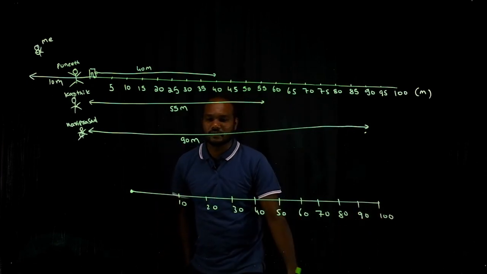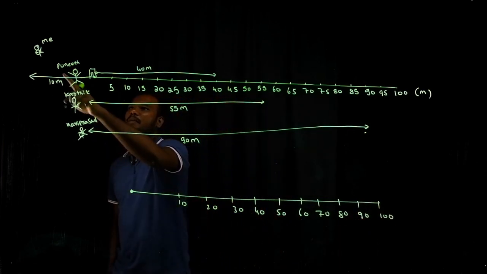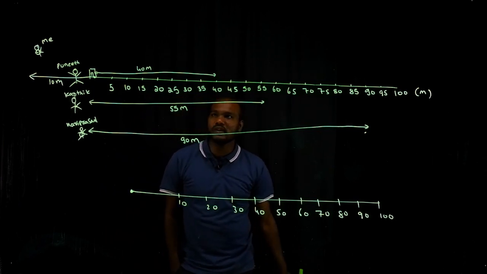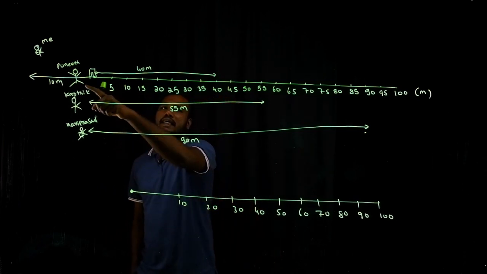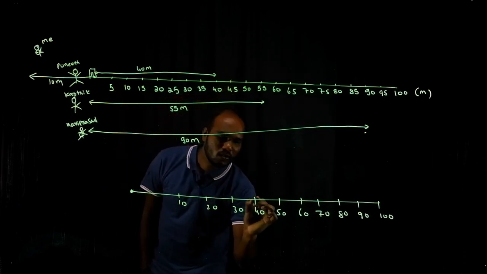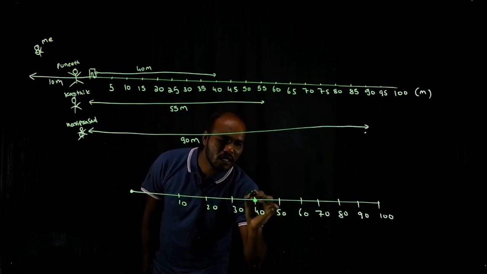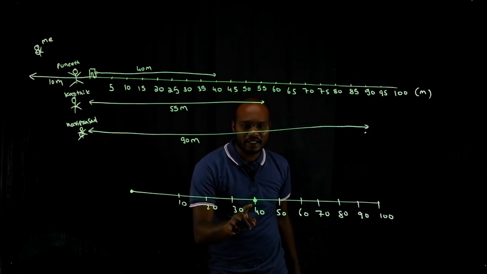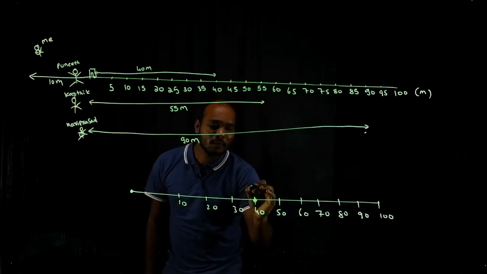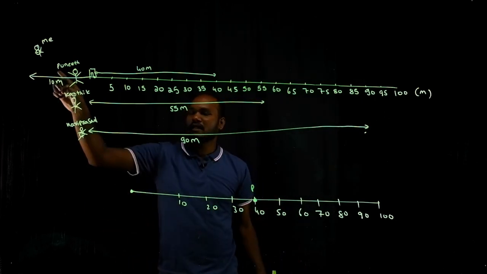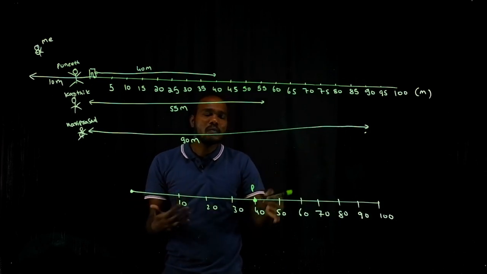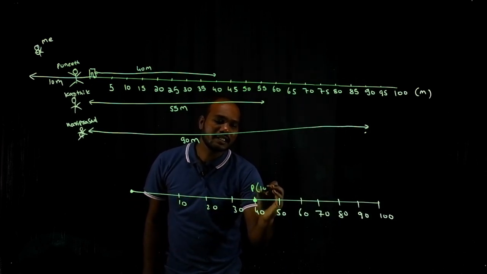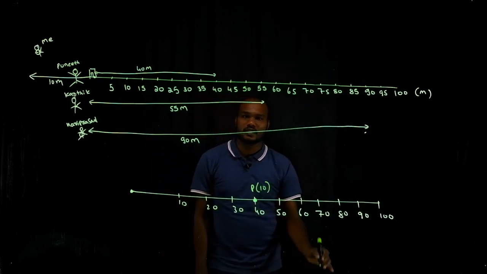First started Punit, no? How much did he walk? He walked 40. So I will go to 40. I'll make a small point. I made a small point, which the name of the point is P, because the starting letter is P.